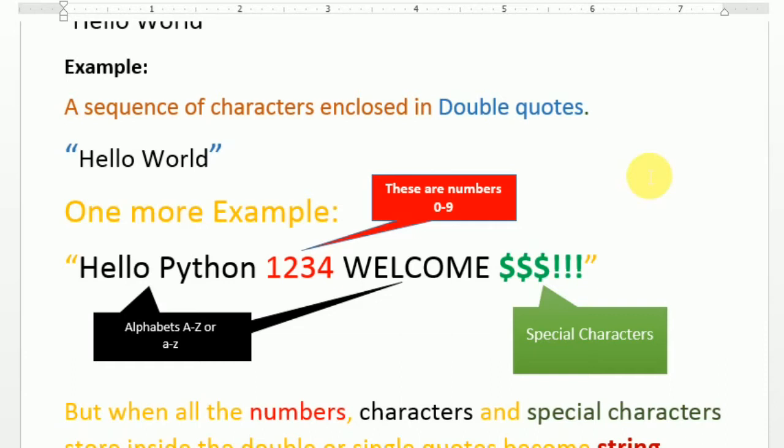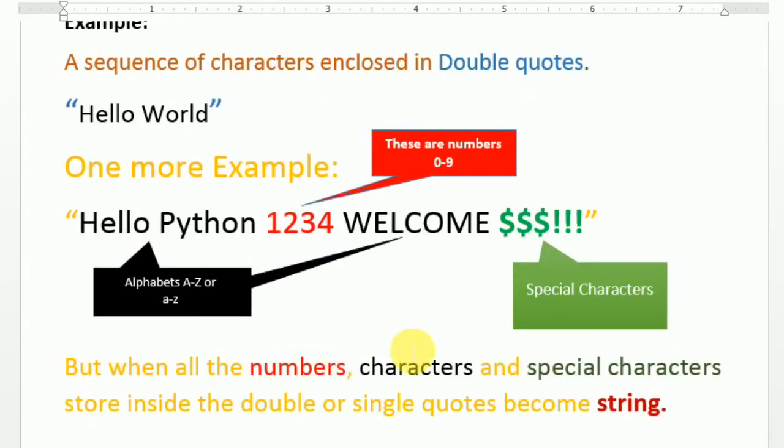How can I prove that it's a string? There are alphabets, numbers, and special characters. It's also a string. How? When all the things are combined and put in double quotes or single quotes, they become a string. Whether it is a number, character, or special character, all are going to be one family and they are going to become a string. That is called a string. Now let us move to the next part.